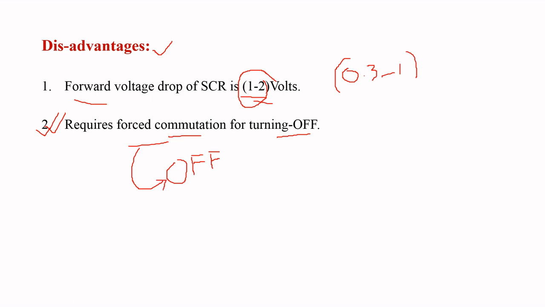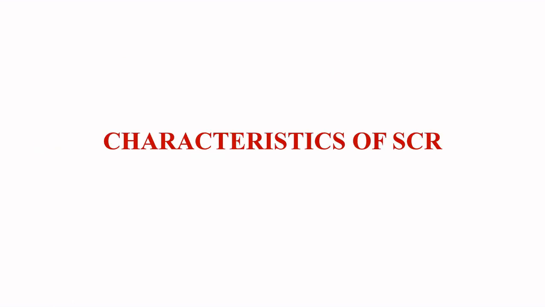Because SCR is an example of controlled on and uncontrolled off. Using an external circuit means the cost of the turning off process is more. So these two are the major disadvantages of SCR.